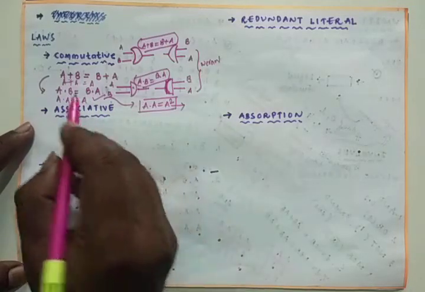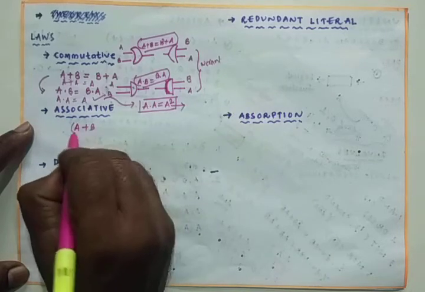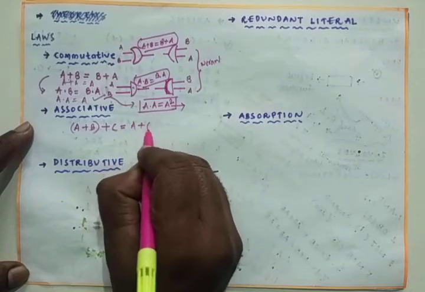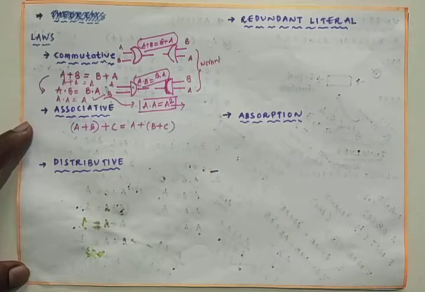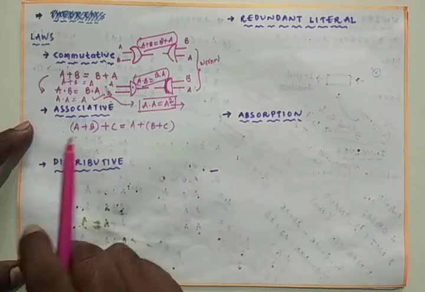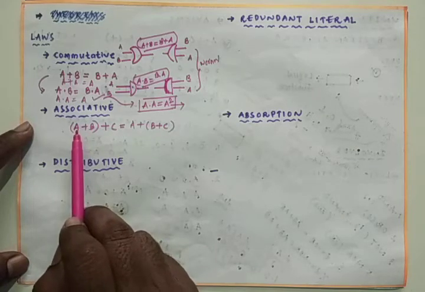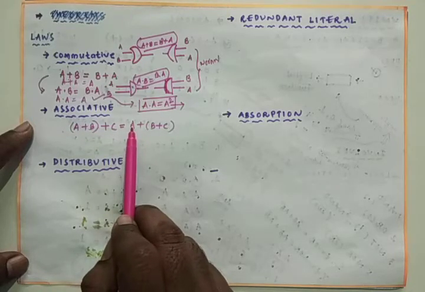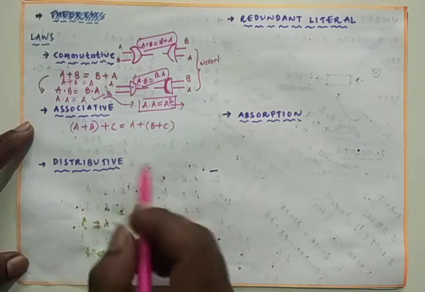Associative law is nothing but making use of three terms. A plus B is one term, plus C is added, which is equal to A plus B plus C. This is the associative law by making use of the OR logic, where plus is nothing but OR. So we have one OR gate followed by one more OR gate, and one input is connected with the one OR gate.